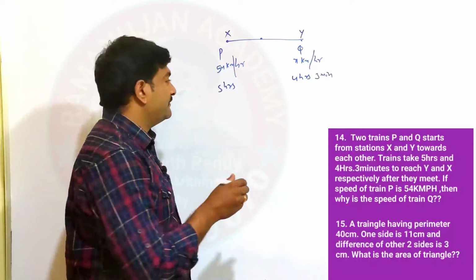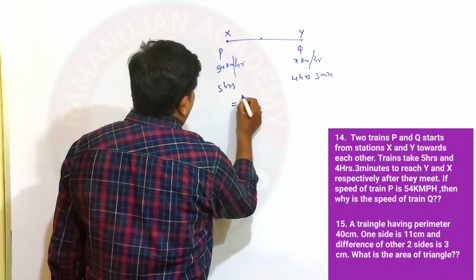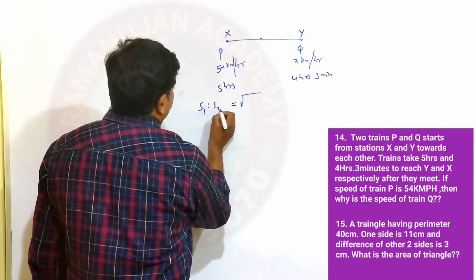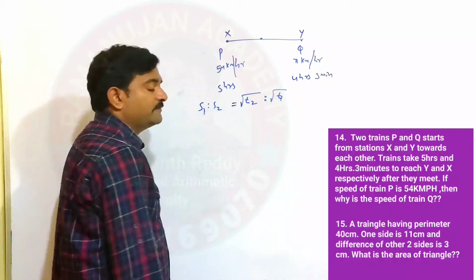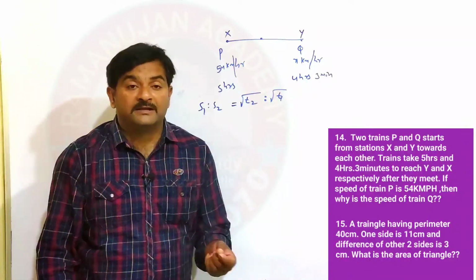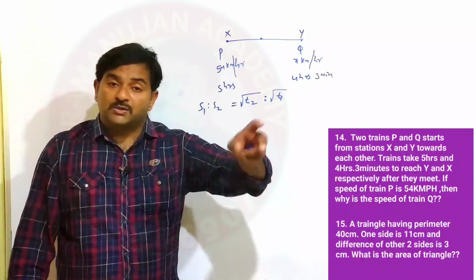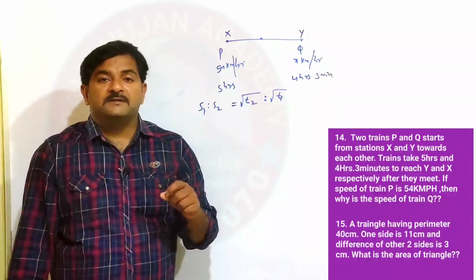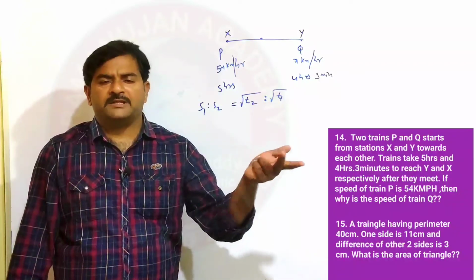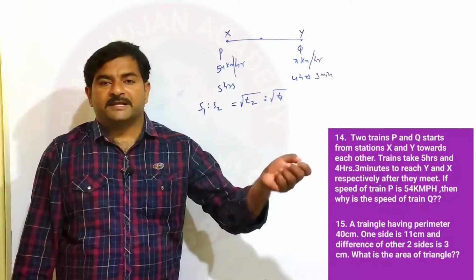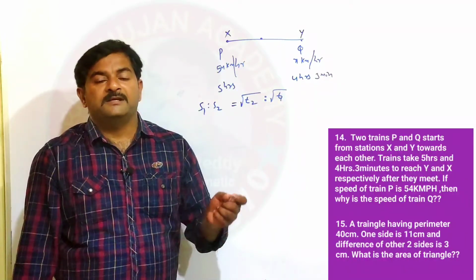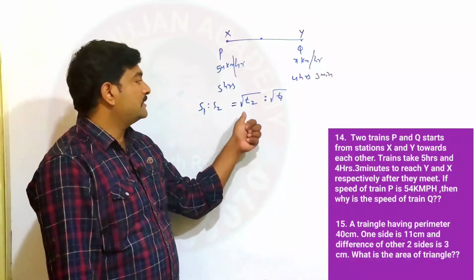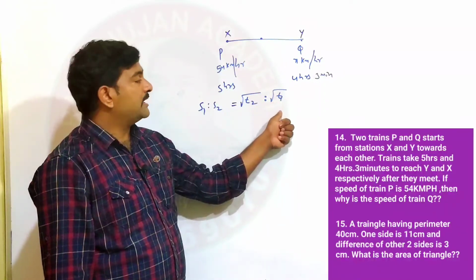Then the ratio between their speeds is equal to the square root of T2 to the square root of T1. That's all. This is the formula when, after they meet, the first train takes T1 minutes or seconds or whatever time, and the second train takes T2, whatever the time. Then the ratio between their speeds is the square root of T2 to the square root of T1.